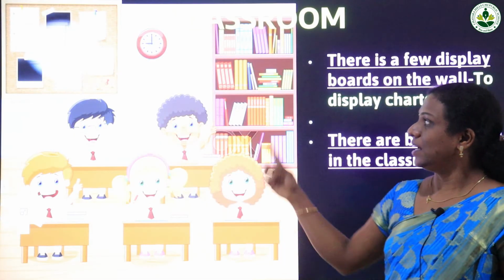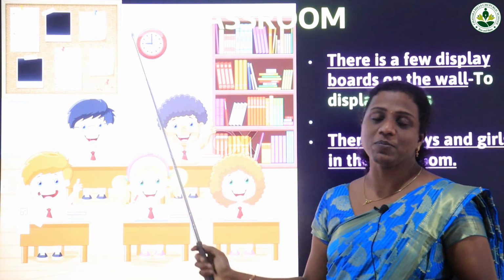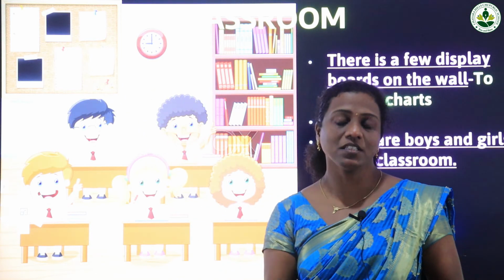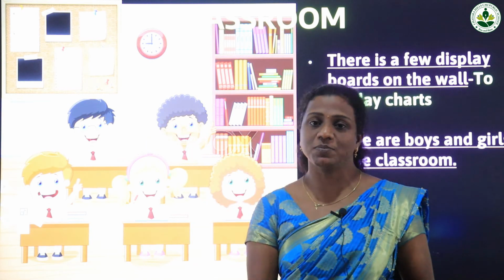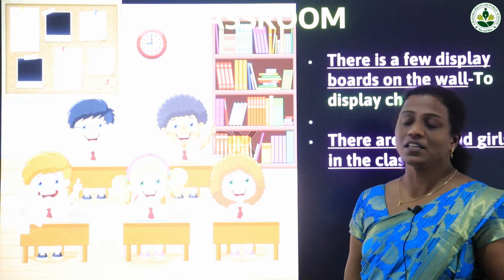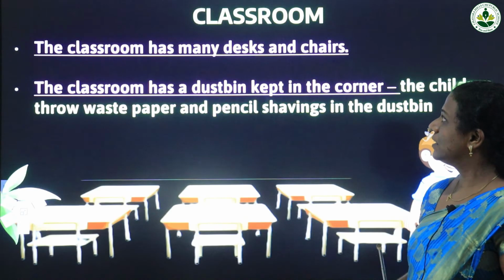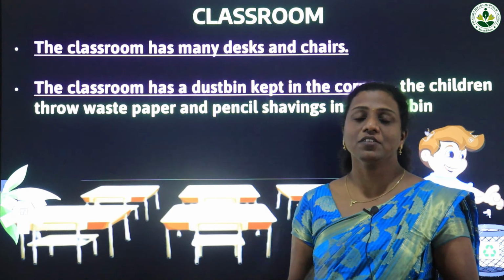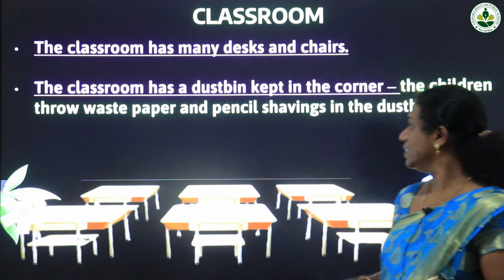Then another thing is, we can see a display board in the classroom. We will display charts and also many notices or any important matters on the display board. Then in the classroom students are there, and among the students, boys and girls are also there. Then in the classroom, for sitting, chairs are there, and for writing and keeping the books, a desk is there.